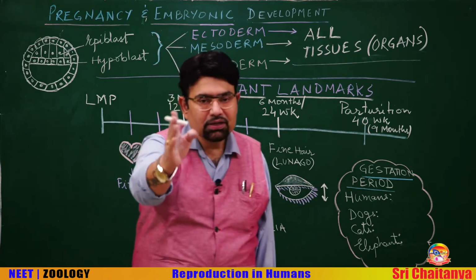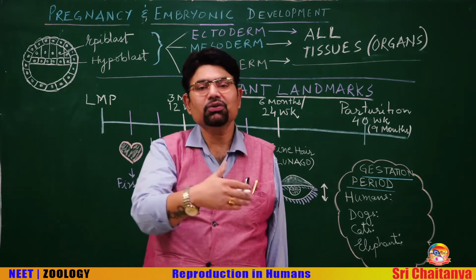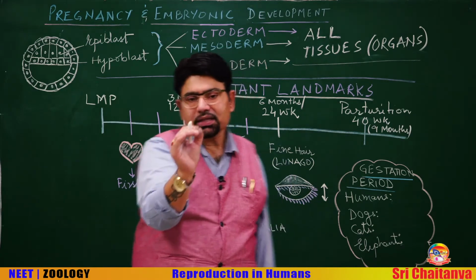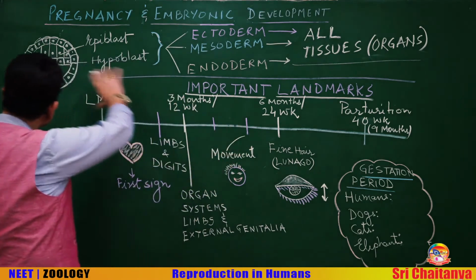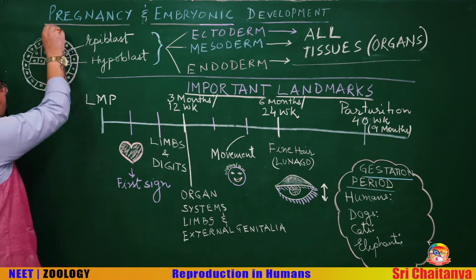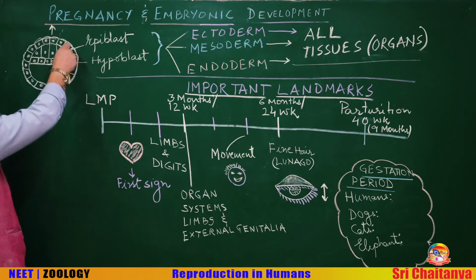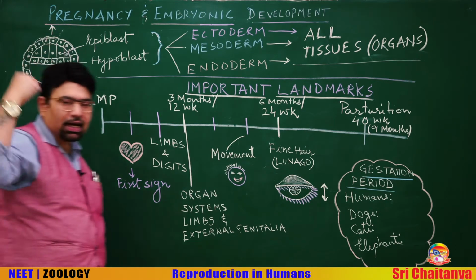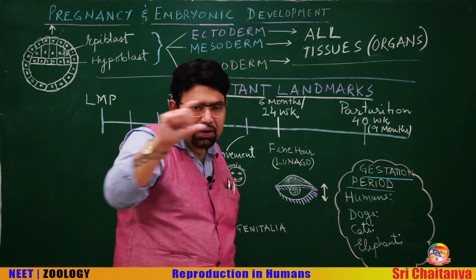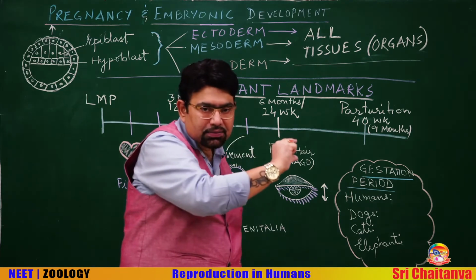My dear students, do not try to go into the detail of this. Just understand here, this is the blastocyst. Already we have seen it is implanting from this side. This is the inner cell mass. In that diagram, we have already differentiated it as epiblast and hypoblast.